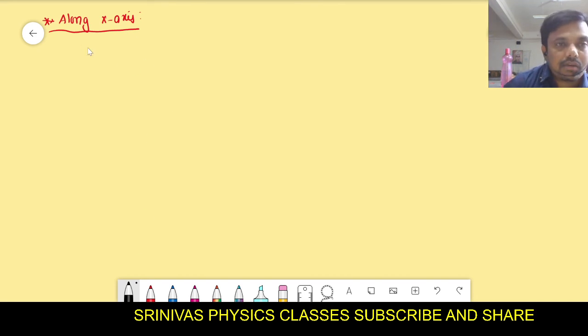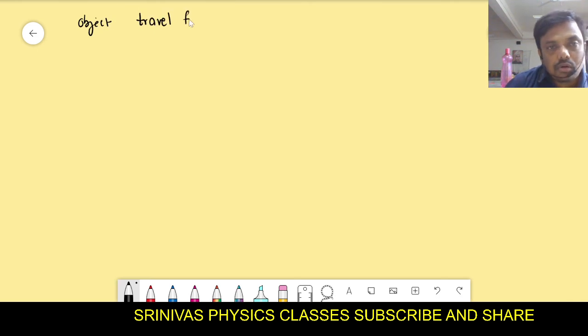For example, we are considering that the object travels from O to P. Then at that moment in time t, it takes x displacement along the x-axis and y displacement along the y-axis.